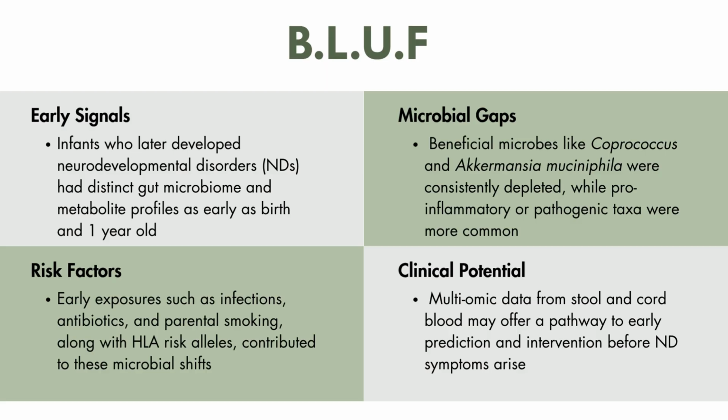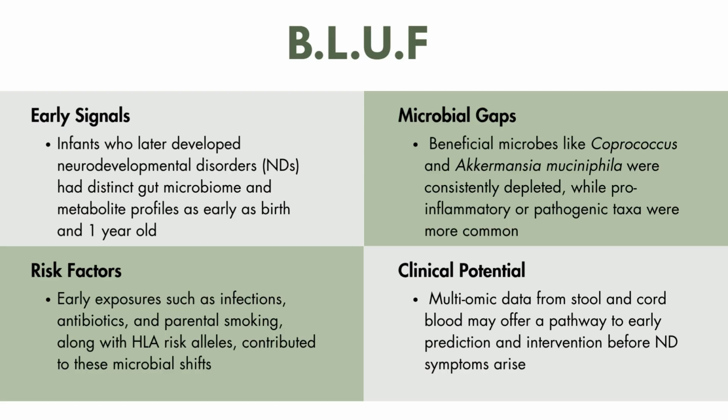So here's my BLUF, the bottom line up front of this study. Researchers followed over 16,000 children from birth as part of the ABIS cohort, and they discovered that the infants who were later diagnosed with neurodevelopmental disorders like ASD, ADHD, intellectual disability, and speech disorders had already shown measurable differences in their gut microbiome and metabolite profiles during the first year of life. This is big. For example, infants who developed NDs had lower levels of beneficial microbes like Coprococcus, Akkermansia, and Roseburia hominis.